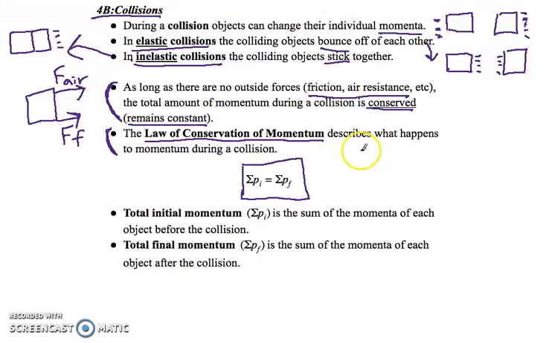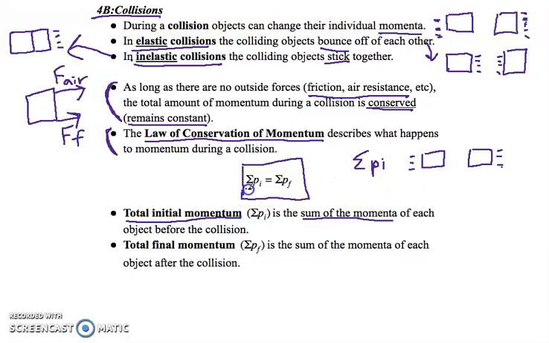It basically says this net p_i, or sigma p_i, is the total initial momentum. That's the sum of all the momenta of each object before the collision. So again, let's say two objects are about to run into each other. If we added the momentum of each object, that would be the total initial momentum.